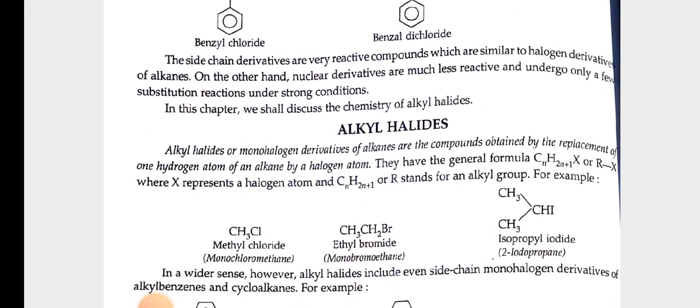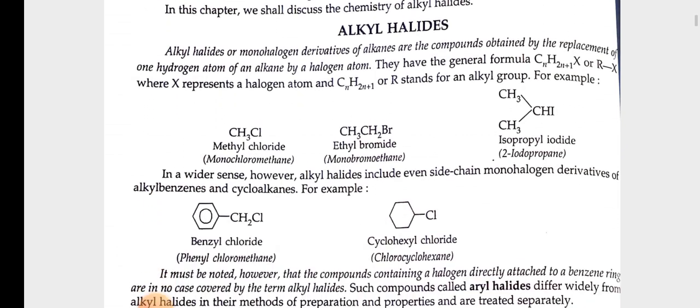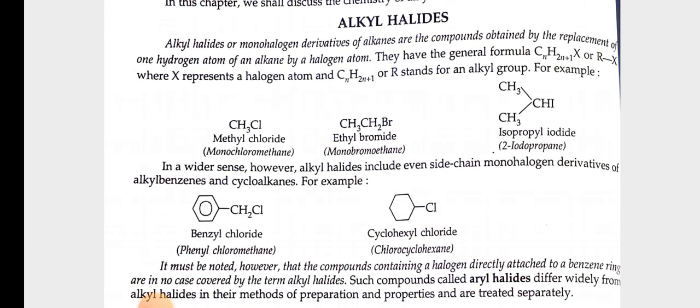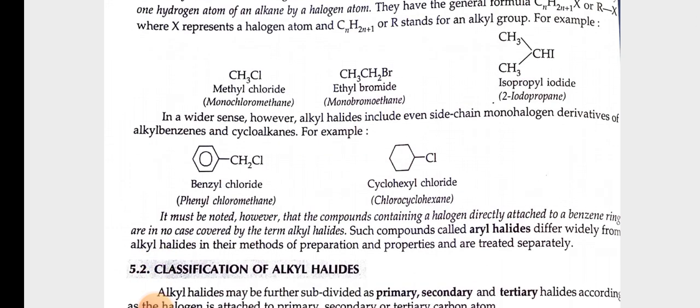Alkyl halides. Alkyl halides or monohalogen derivatives of alkanes are the compounds obtained by the replacement of one hydrogen atom of an alkane by a halogen atom. They have the general formula CnH2n+1X or RX, where X represents a halogen atom and CnH2n+1 or R stands for an alkyl group. For example, methyl chloride, ethyl bromide, isopropyl iodide. In a wider sense, however, alkyl halides include even side chain monohalogen derivatives of alkyl benzenes and cycloalkanes. For example, benzyl chloride, cyclohexyl chloride.